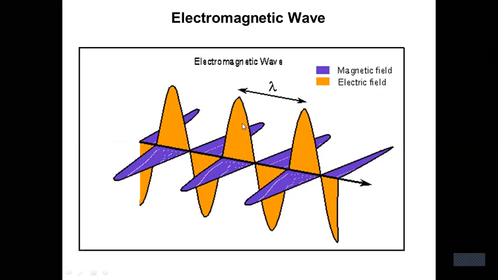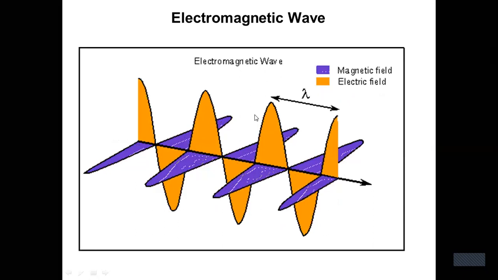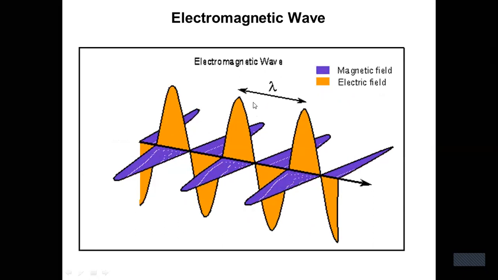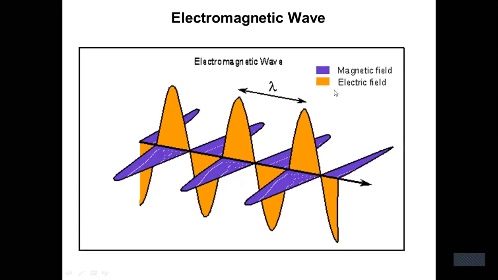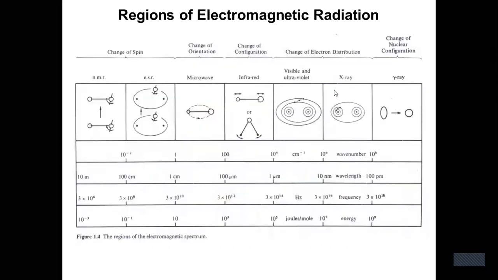The length of two phases is the wavelength. The violet light is the magnetic field, and the yellowish light is the electric field.